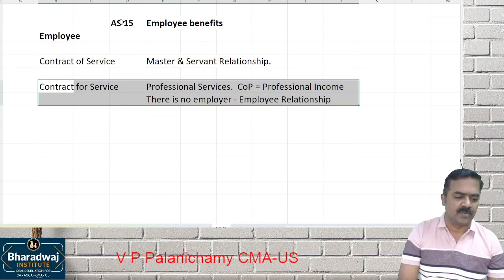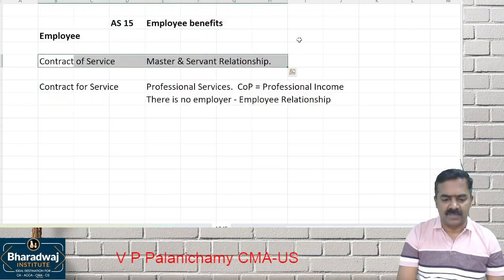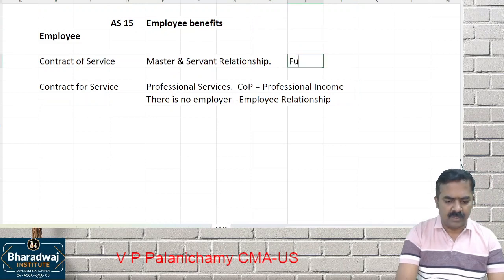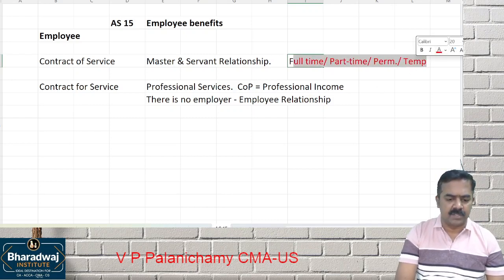Employer-employee relationship. So AS 15 is not covering that. It covers only what? Contract of service. This can be a full-time service or a part-time service. It can be a permanent service or a temporary service. All these things are covered. Let it be permanent employment, full-time employment, part-time employment. Everything is covered under which one?